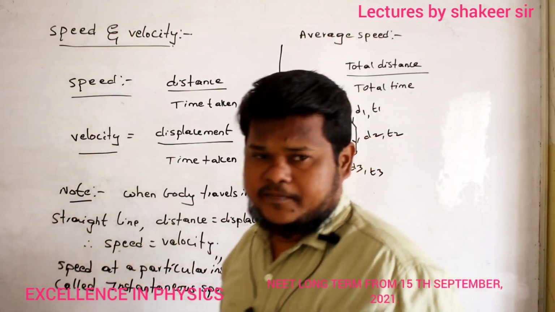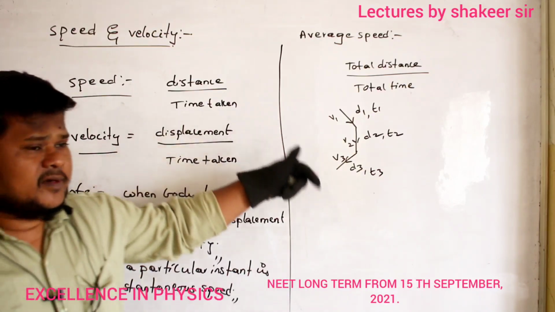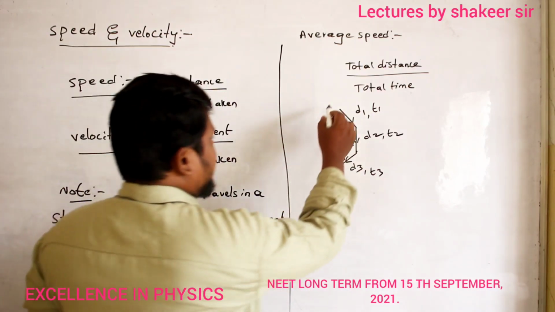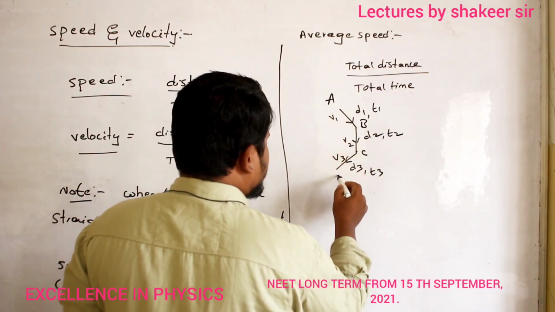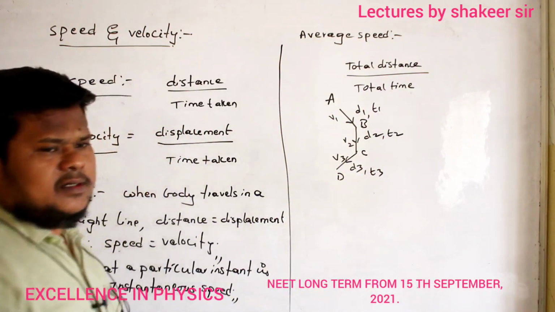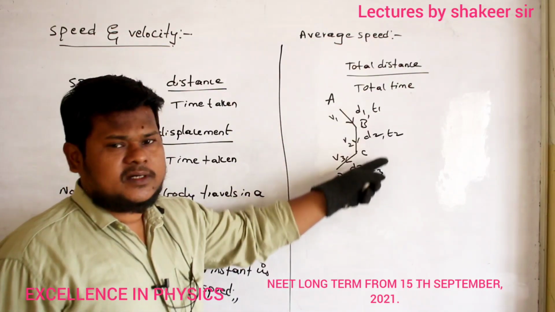Are you able to understand? So this person is travelling in 3 different intervals. A to B is one interval, B to C is another interval, C to D is another interval. So these are the different speeds, different distances and different times taken.